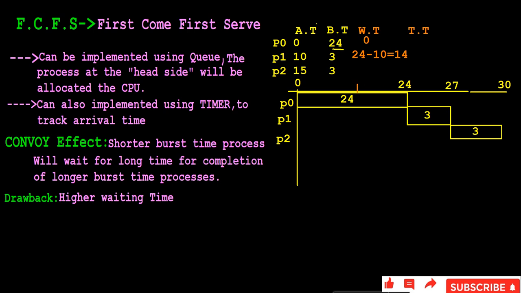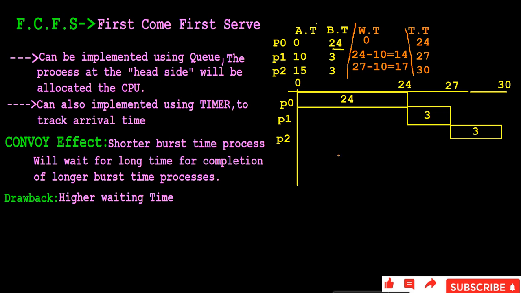After that, P2 started the execution at the 27th second and it also entered the ready queue at the 10th second. So its waiting time is 17 seconds, right? The finishing of execution is known as turnaround time, right? P0 finishes the execution at the 24th second, P1 finishes at the 27th second, and P2 finishes at the 30th second, right? So for clarity we make a table like this.